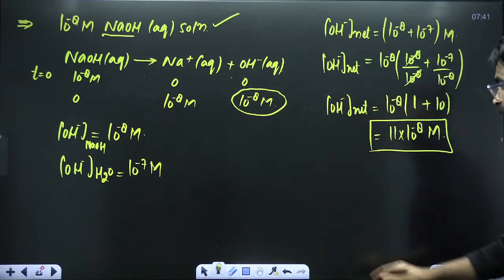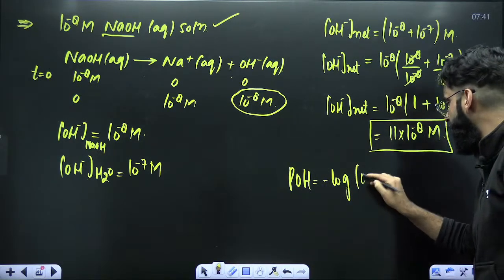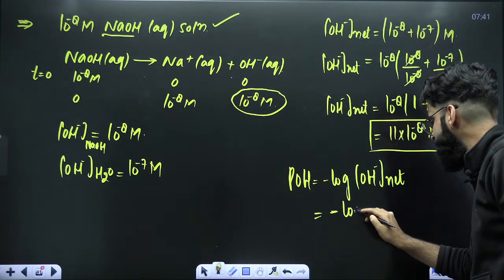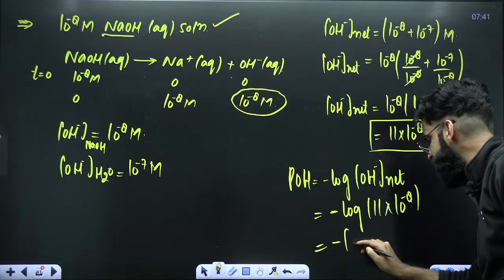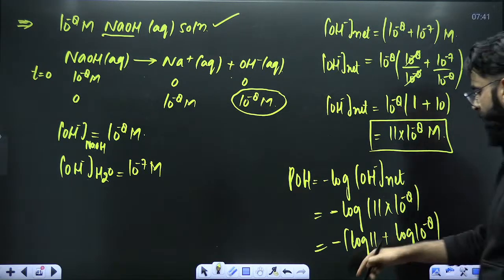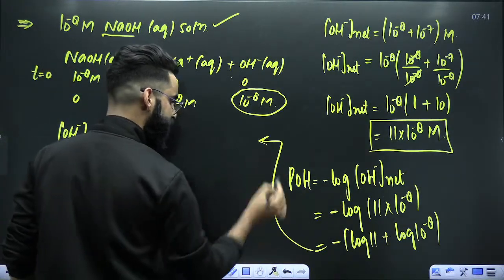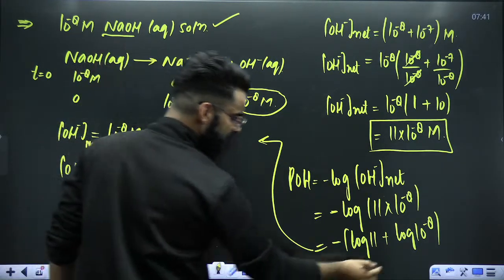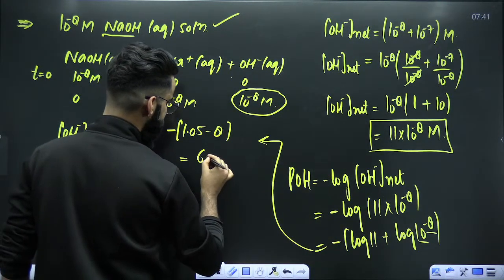Once you get the net OH negative concentration, you can easily calculate pOH. P stands for minus log. Minus log of net OH negative concentration, which is minus log of 11 into 10 raised power minus 8. You can write it like this, minus log of 11 plus log of 10 raised to the power minus 8. Now a bit of calculation is needed. I'm calculating it over here. So it's going to be minus log 11. Do remember it's 1.05. Log of m raised power n is n log m, so minus 8 comes to the front. So the value will be 6.95.